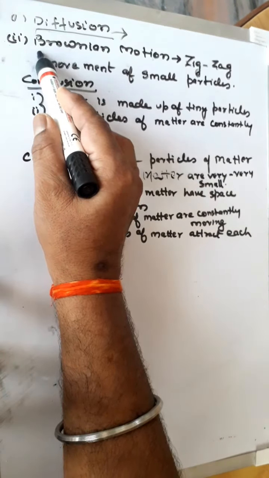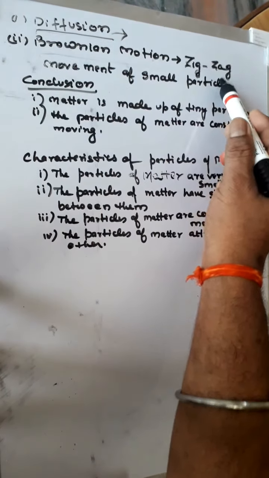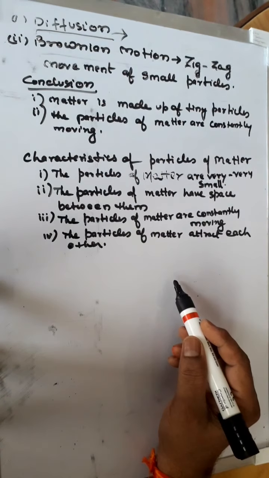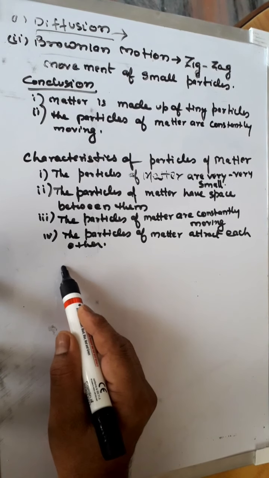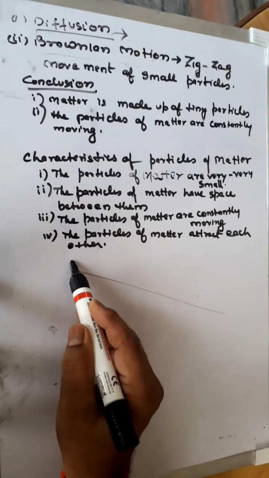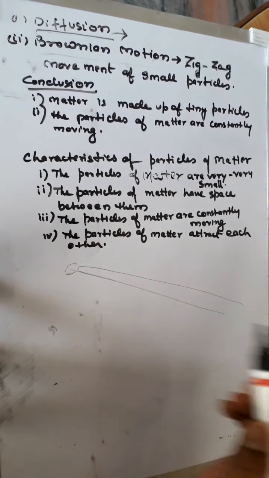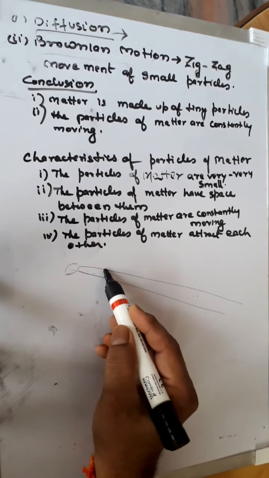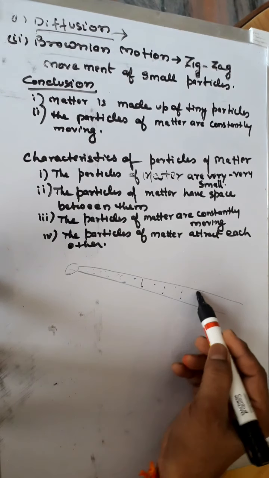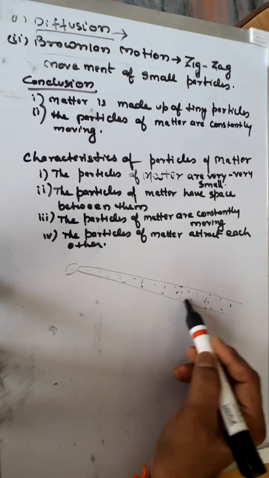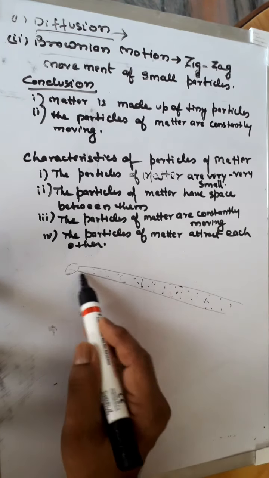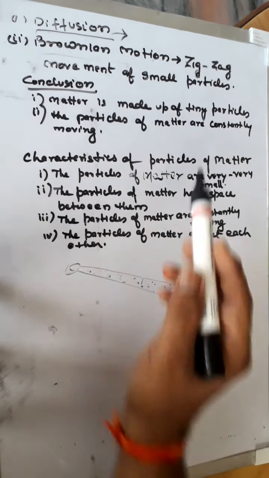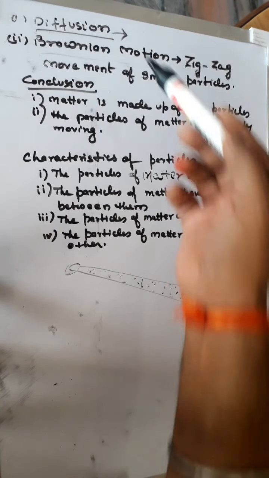Now another term is Brownian motion. Zigzag movement of small particles is called Brownian motion. We have seen in a room, suppose light enters from a hole, we can see small particles moving in a haphazard manner here and there, not in a particular direction but in a random way. This type of motion is called Brownian motion.